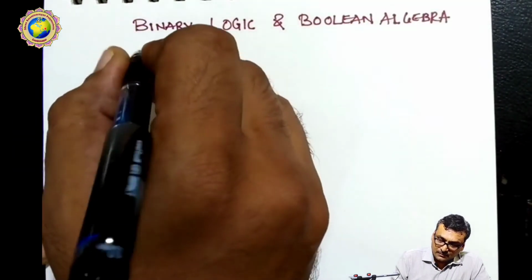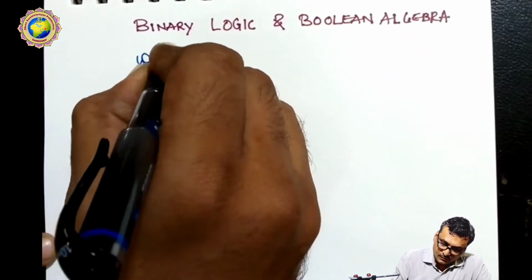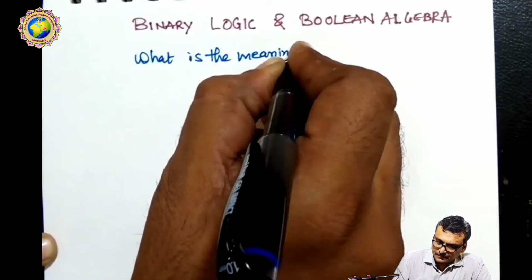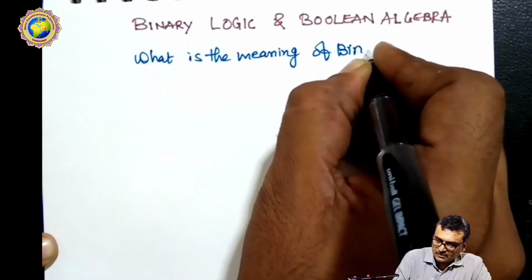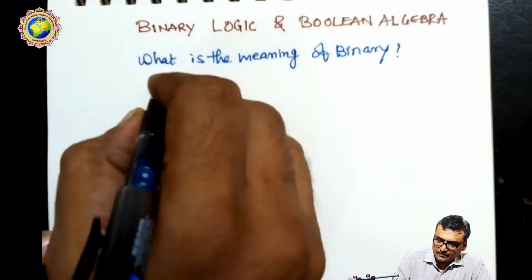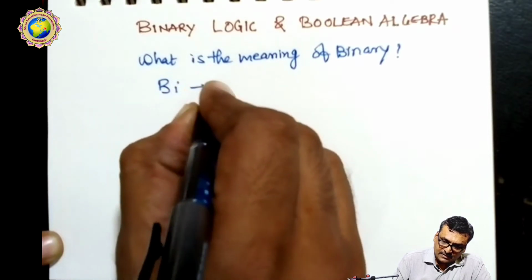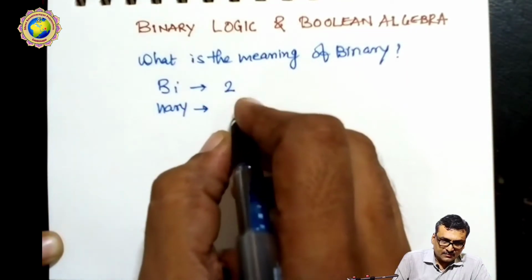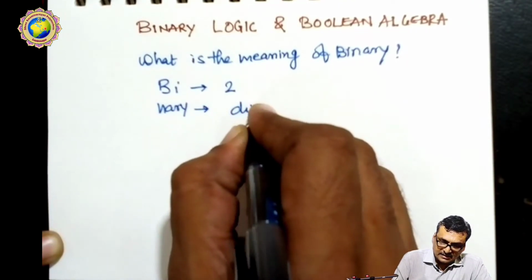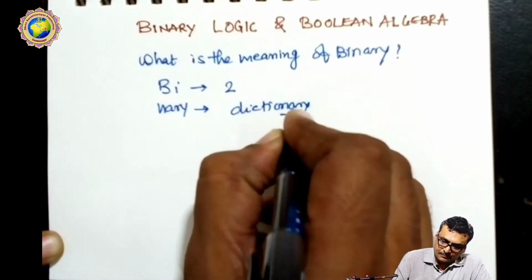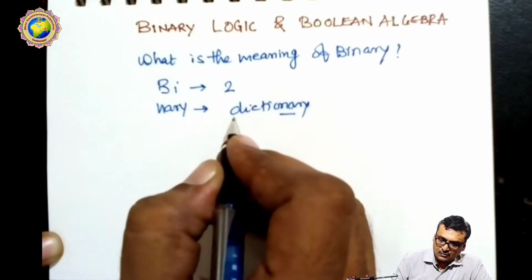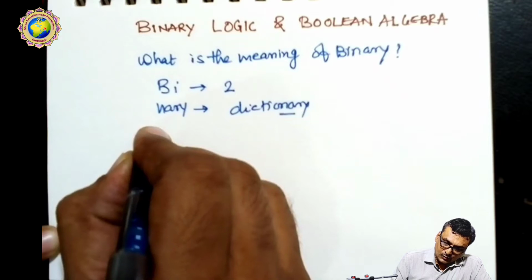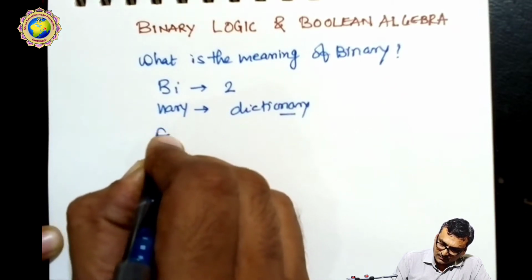So the question arises, what is the meaning of binary? Here, bi means 2, and the remaining term, nary, is defined in the dictionary. These together make the word binary. So for example, binary is a two-word system.